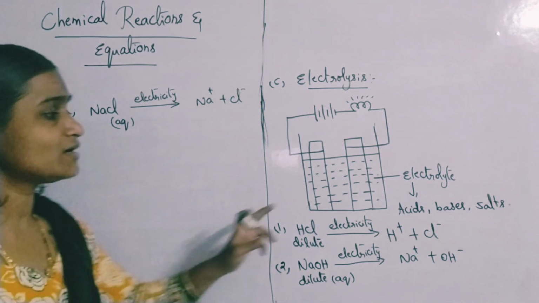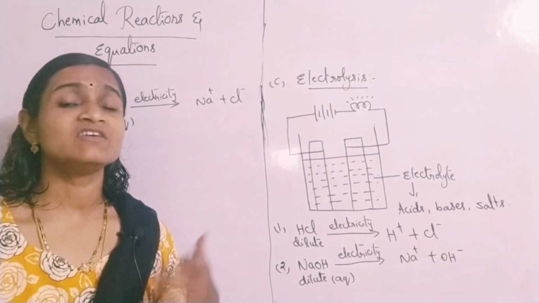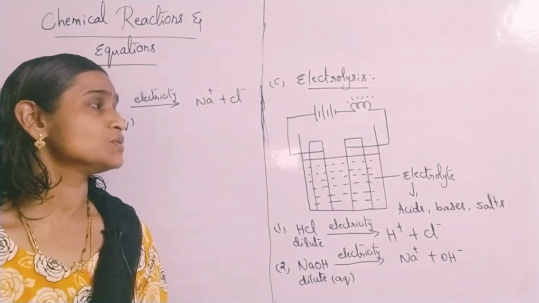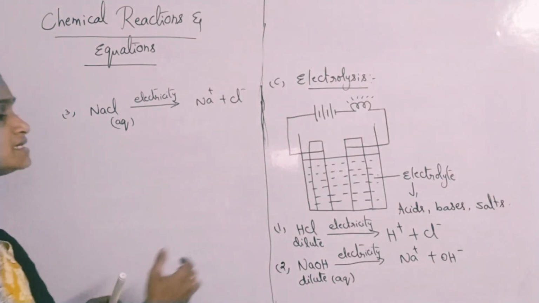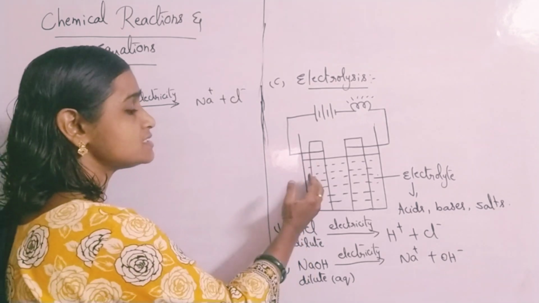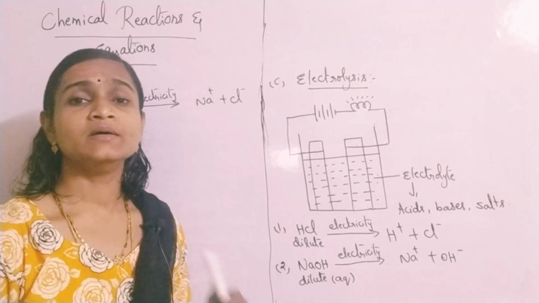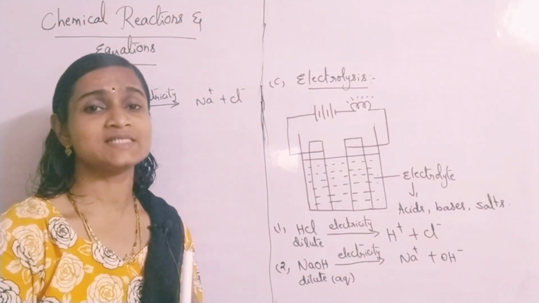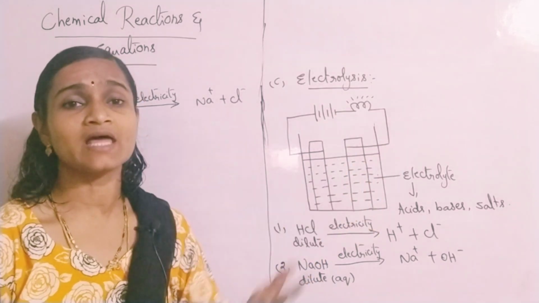That means the electrolyte which is taken is getting decomposed into its respective ions, and that process you call electrolysis. The metal plate which is connected to the positive terminal you call the anode, and the metal plate connected to the negative terminal you call the cathode.